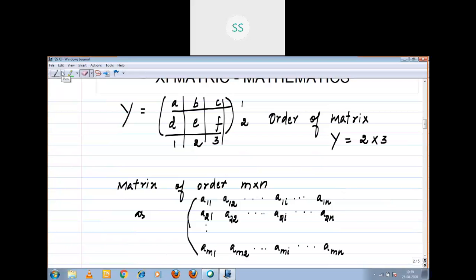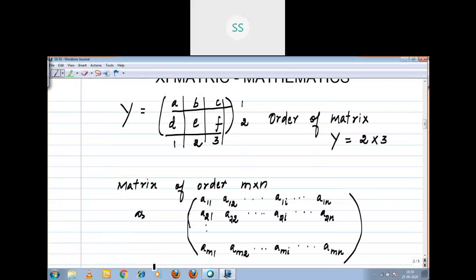Right, children? It should be enclosed by a square bracket or open parenthesis, right?